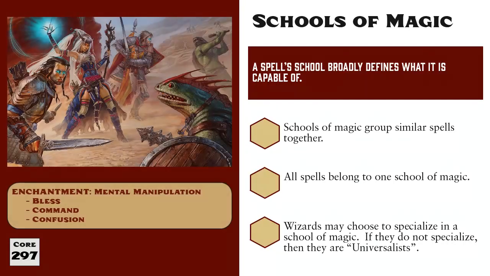The fourth school is Enchantment. In Pathfinder, enchantment spells have nothing to do with crafting or turning weapons magical. Instead, this school is about manipulating the mind, either controlling them or inspiring them to feats of greatness. Some examples include Bless, Command, and Confusion.